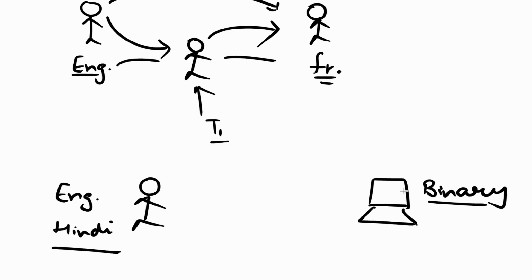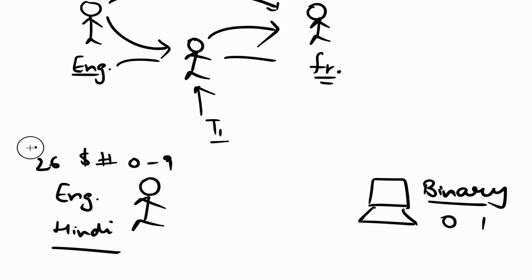We humans don't know binary language and we cannot communicate in it. Similarly, computers don't understand English or Hindi; they have their own binary language. In binary, there are only two symbols, either 0 or 1. But in English, we have 26 letters, some symbols like dollar and hash, and 10 numbers from 0 to 9.